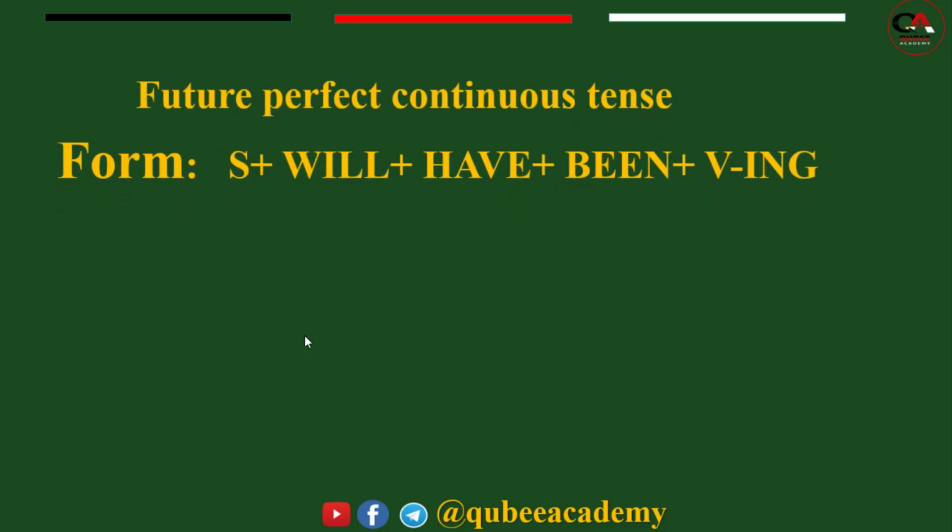The form of future perfect continuous tense. First we use subject, after that will, then we add have, then been for all subjects, then add verb with ing. This one is affirmative. In the negative form, we just add not. That means subject plus will plus have plus not plus been plus verb ing.